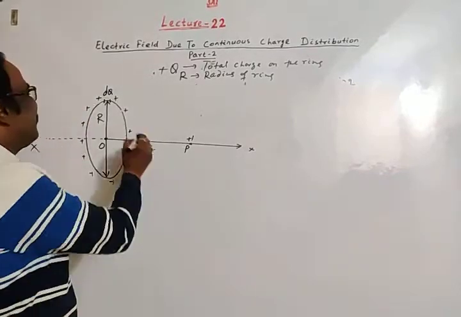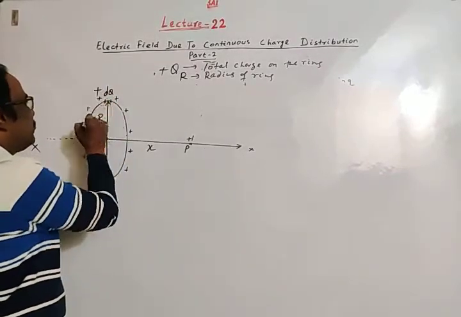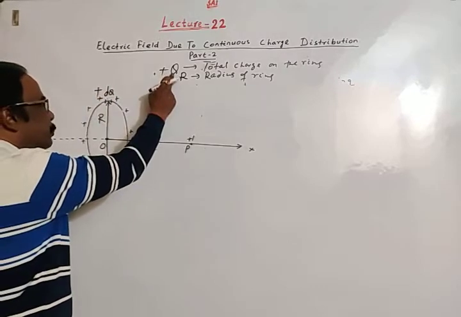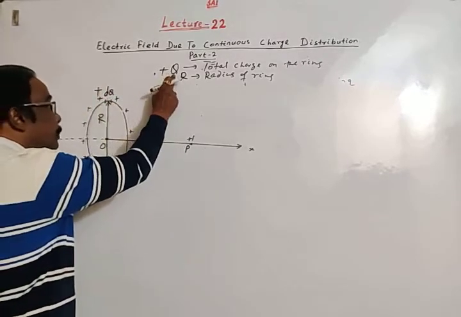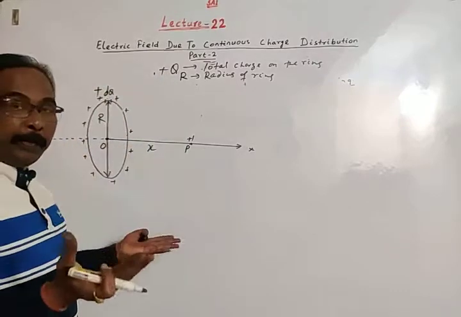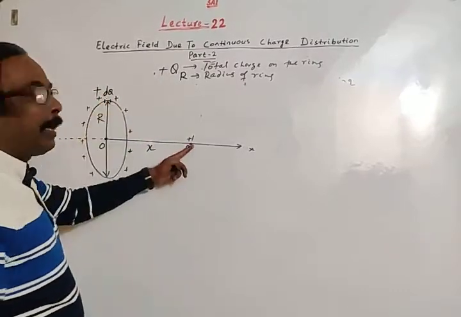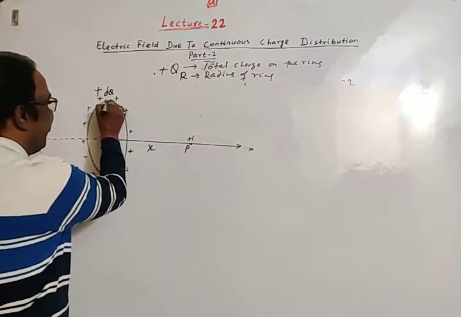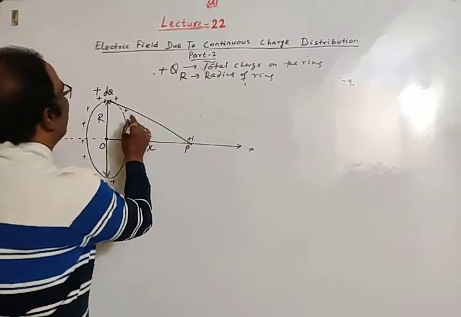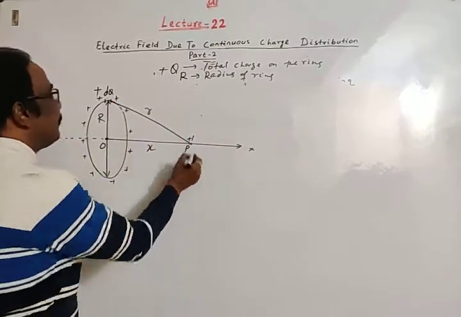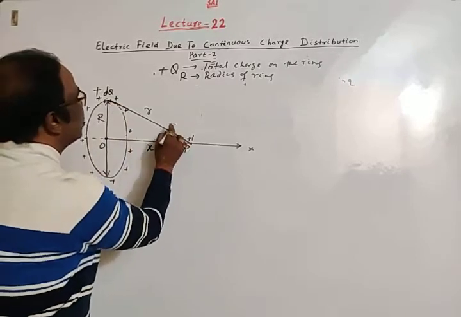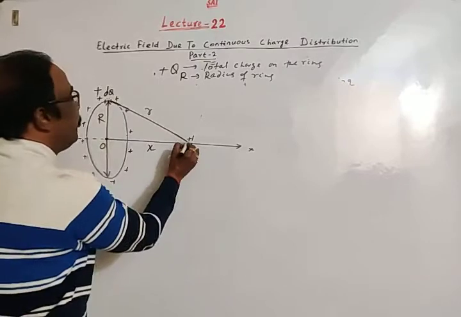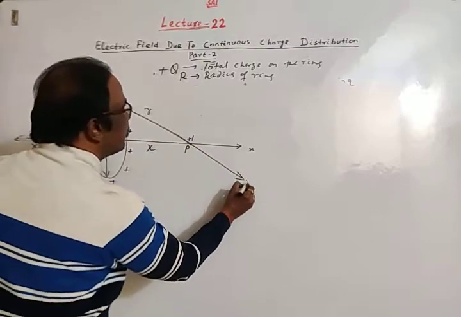This is also plus dq, since the total charge is plus Q. The small charge dq is a part of this plus Q. Then this plus dq will repel it.